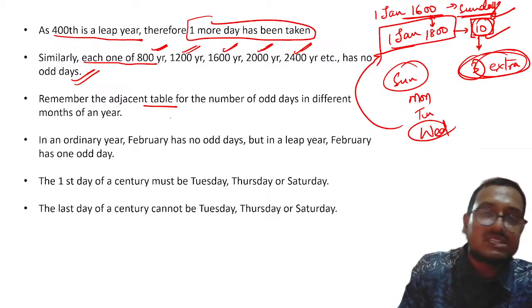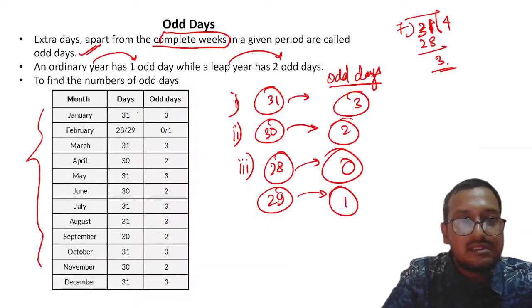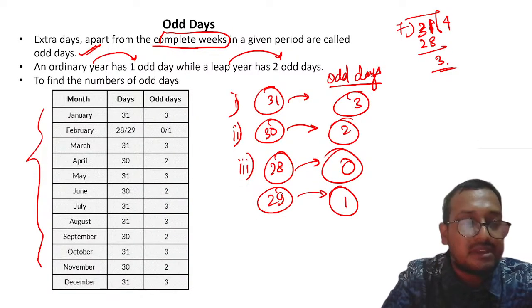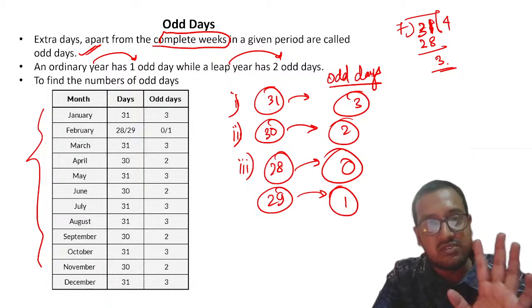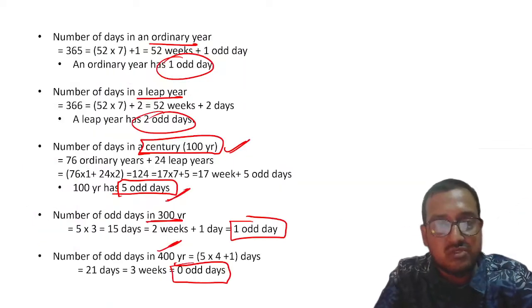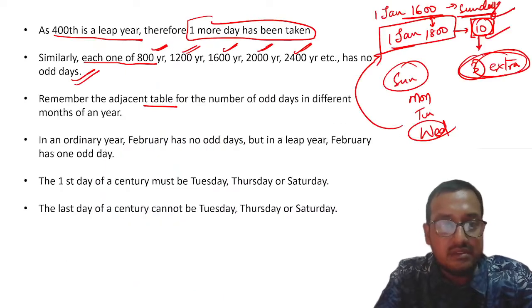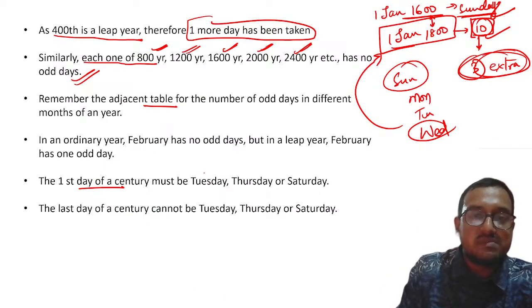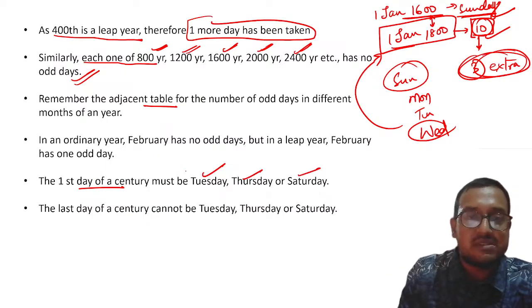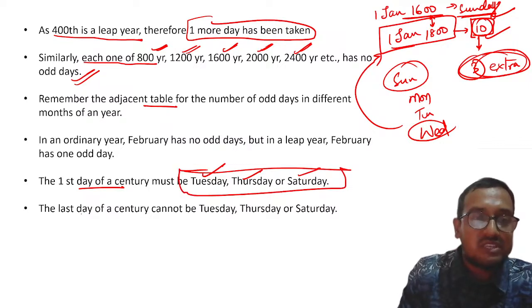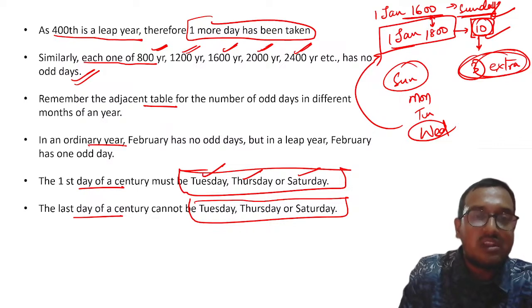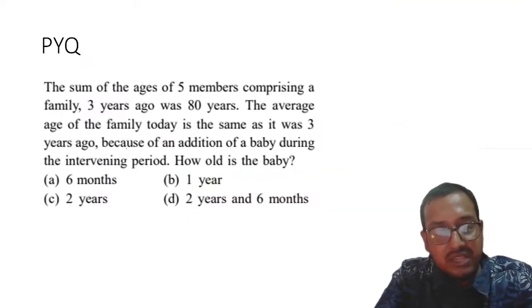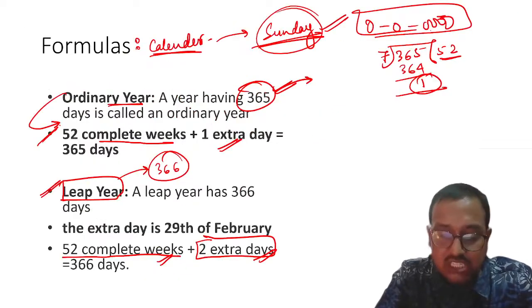Remember the adjacent table. Obviously you all know that table was there. Please remember, you should mug it up. If not, please have that sense that okay, 31 days are there, then 3 odd days will be there. 30 days are there, then 2 odd days will be there. First day of a century must be Monday, Tuesday or Thursday... please remember, first day should be either of these. The last day of a century cannot be Tuesday, Thursday or Saturday. In an ordinary year, February has no odd days. In a leap year, February has 1 odd day. So please remember all these questions, all this theory is important.